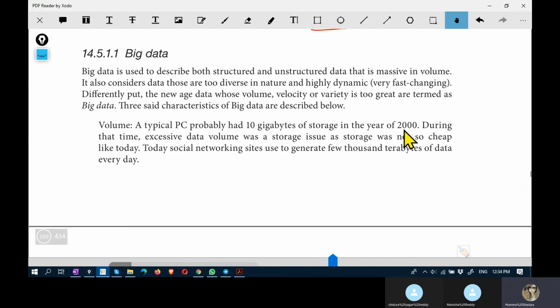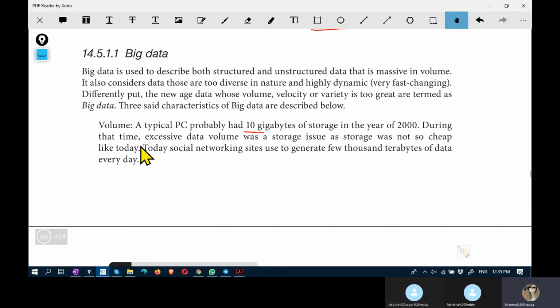Earlier, in the year 2000, there was 10 GB of storage on a PC, and that was adequate to perform tasks on data, as the data generated at that time was small, and it was sufficient to have this much of computer system with this much of data.